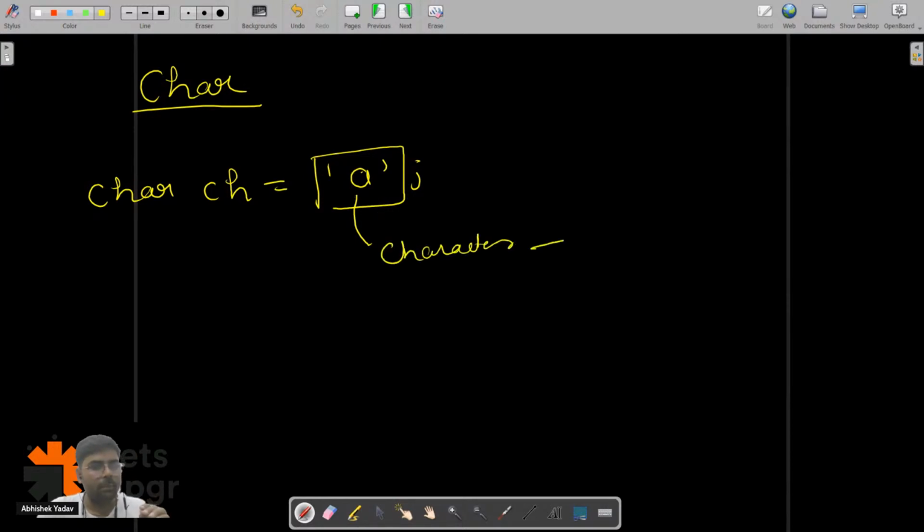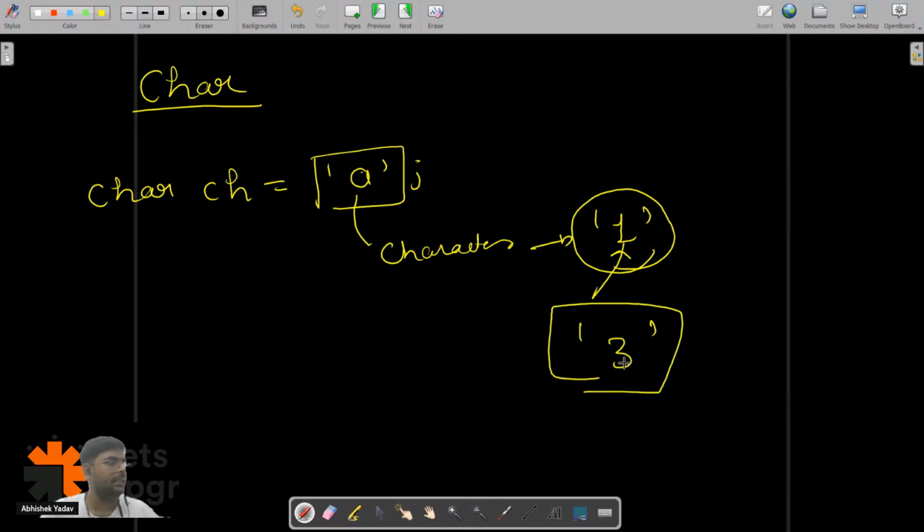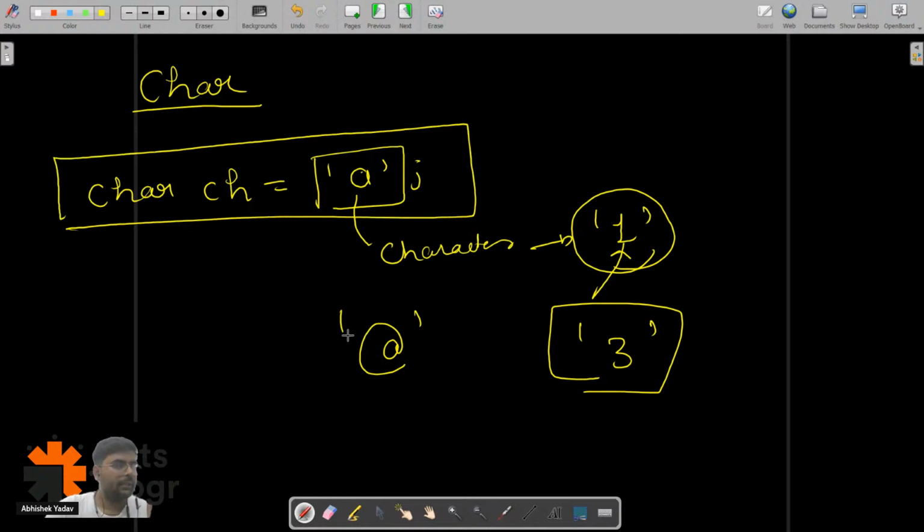and that character can be a number. If you have to store a number as a character, you will write like this: 1 inside single quotes will be treated as a character. If you have to treat three as a character, you write '3' in single quotes. If you have to use any special symbol such as @, you have to use it inside single quotes, right? So this is the way to create a character data type.